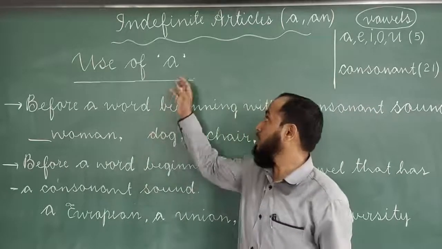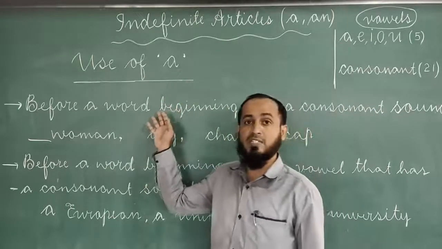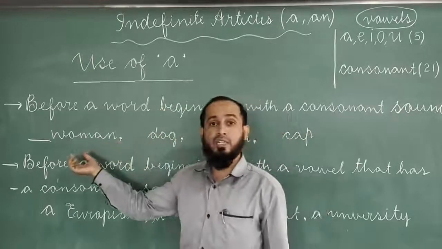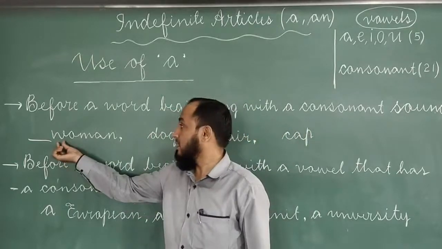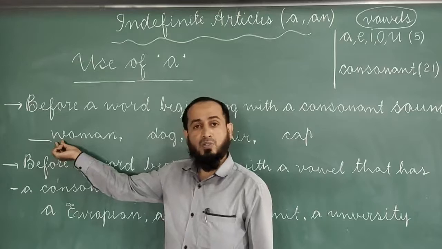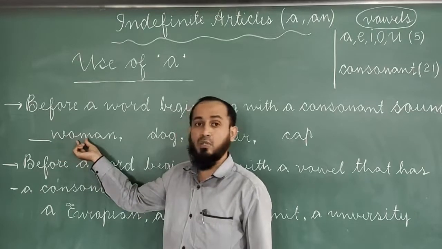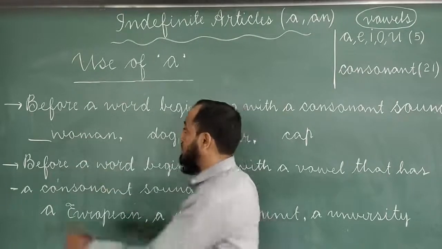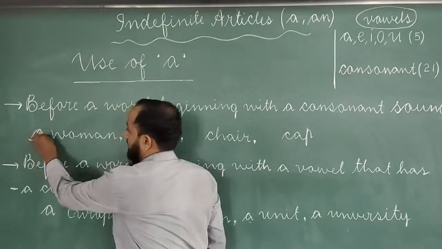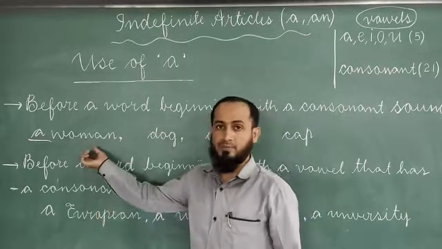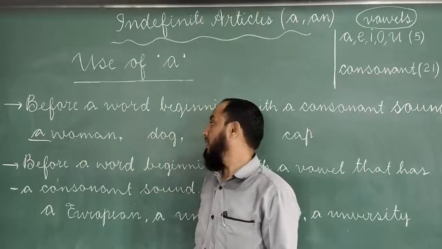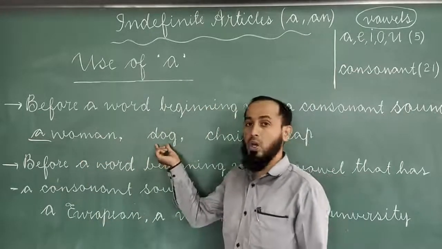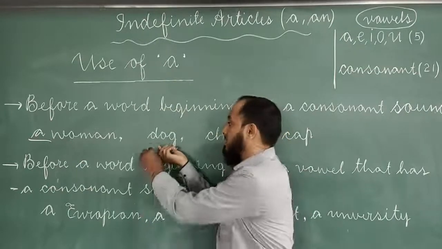So what I told you, a is used before a word starting with a consonant or consonant sound. Here W is a consonant, or we can say woman gives a consonant sound. So we have to use here a woman. Clear?